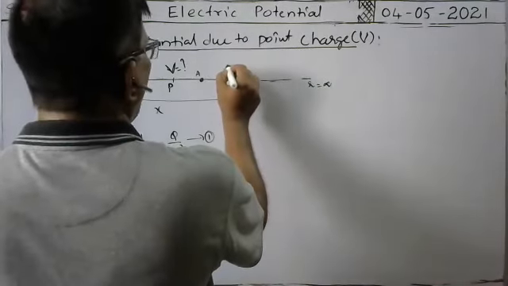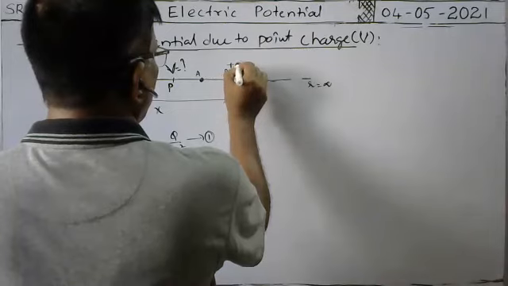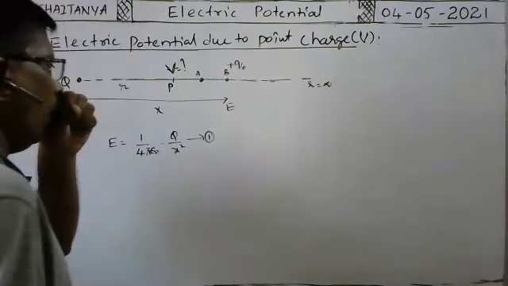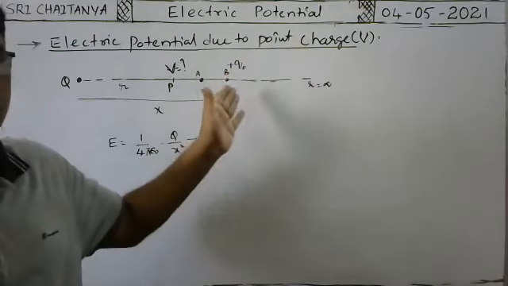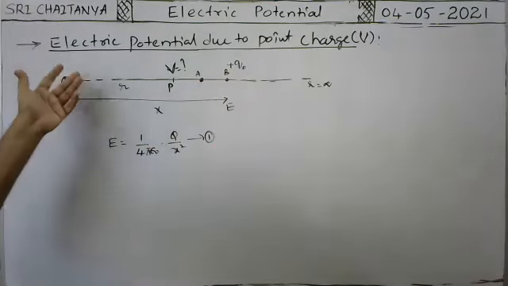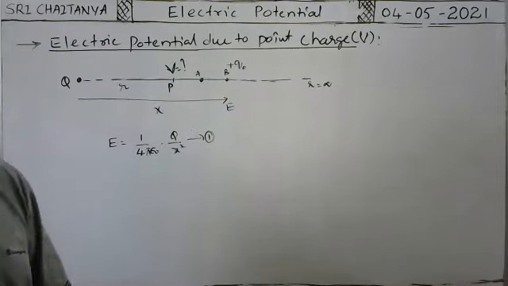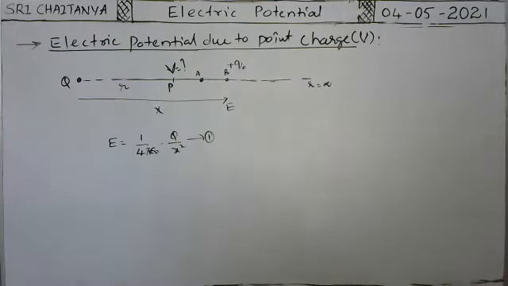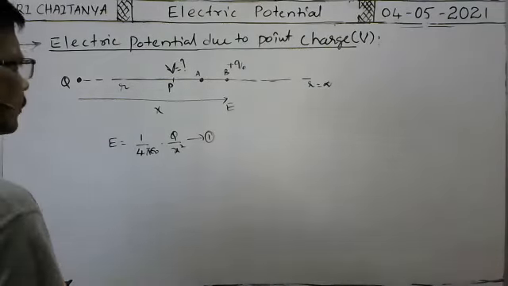Now you put a positive test charge at this point, plus q naught, small q naught. Already I said what is the test charge. A test charge is a point charge whose effect on the charge of the other particle does not change or influence it. That is the test charge. Okay, so you imagine the test charge at the point, q naught.